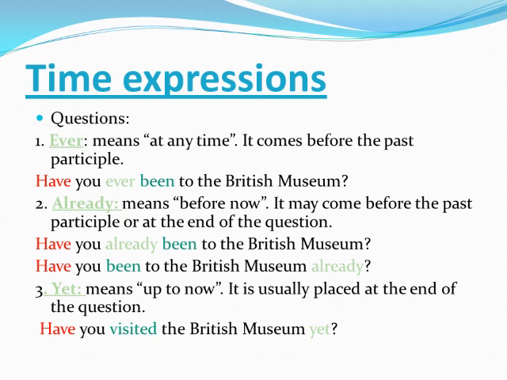Number 2, already. Already means before now. It comes before the past participle or at the end of the question. Have you already been to the British Museum? Have you been to the British Museum already? 3, yet. Yet means up to now. It's usually placed at the end of the question. Have you visited the British Museum yet?